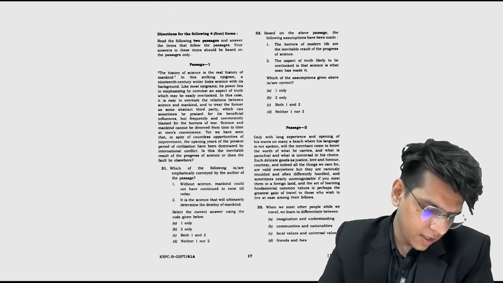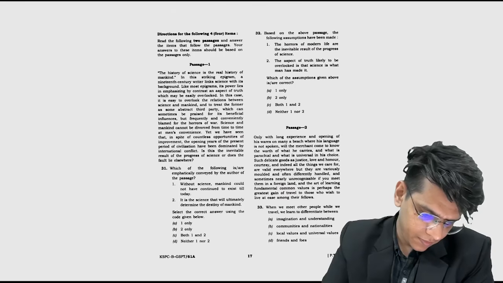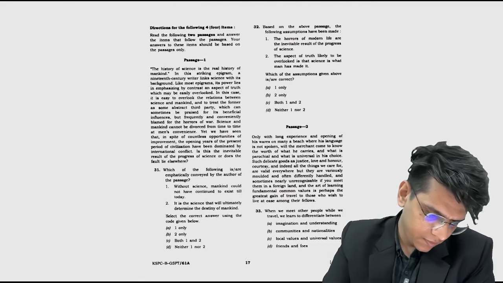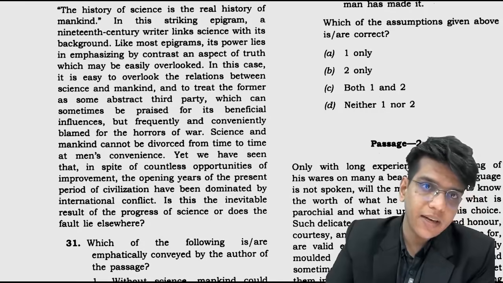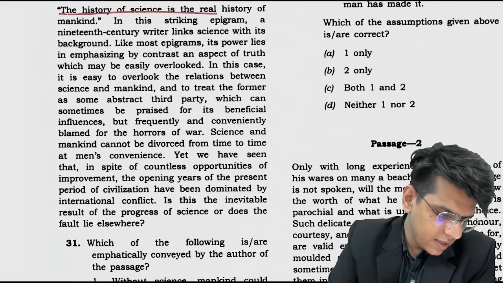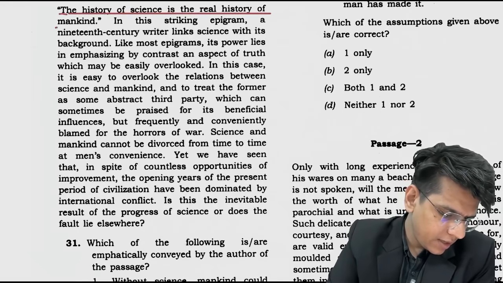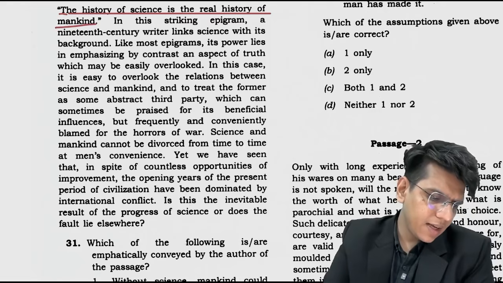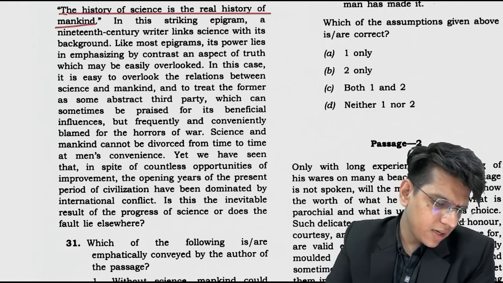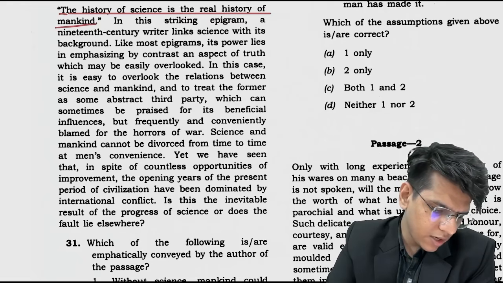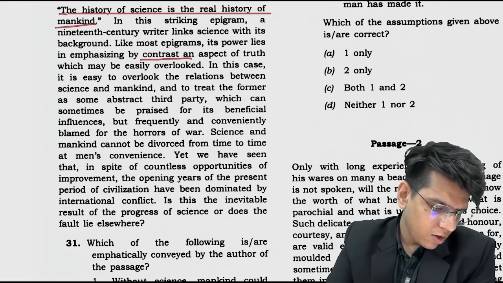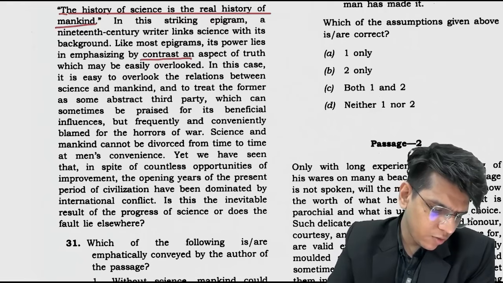The history of science. The history of science is the real history of mankind. In this striking epigram, a 19th century writer links science with its background. Like most epigrams, its power lies in emphasizing the contrast, an aspect of truth which may be easily overlooked.